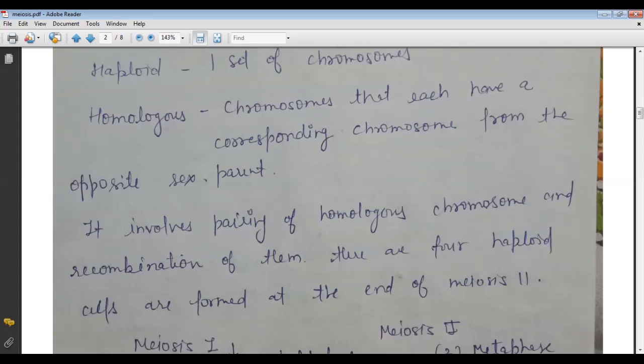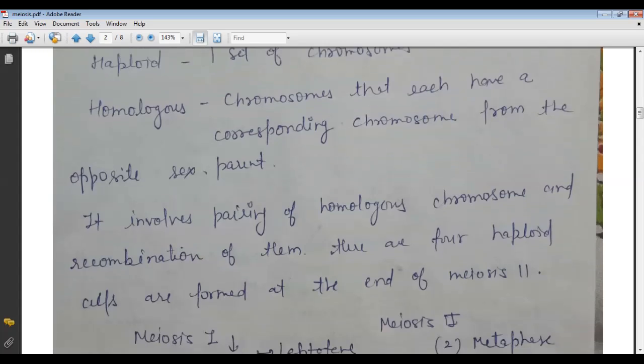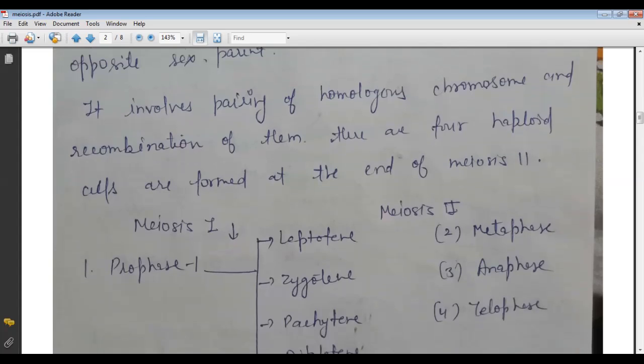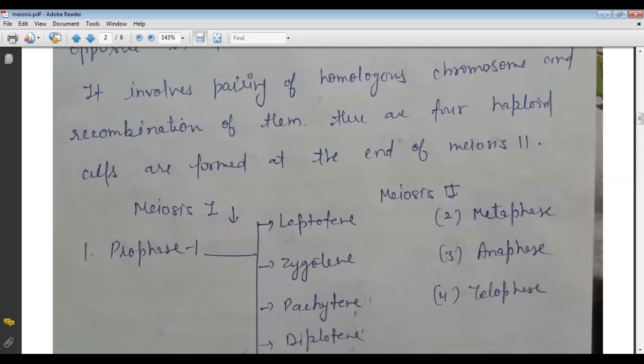Homologous means chromosomes that each have a corresponding chromosome from the opposite sex parent. It involves the pairing of homologous chromosomes and recombination of them. Four haploid cells are found at the end of meiosis 2.